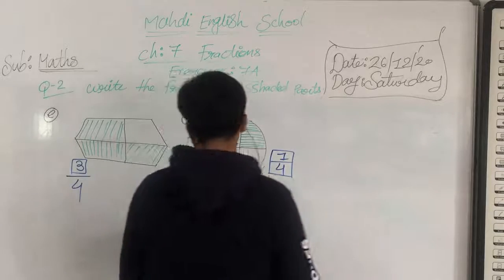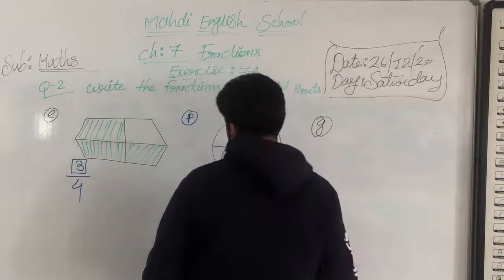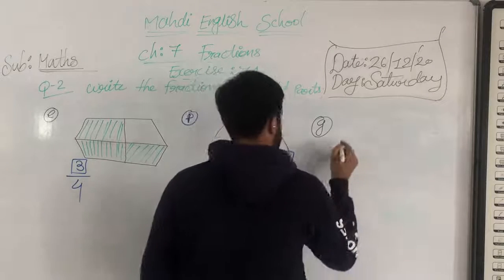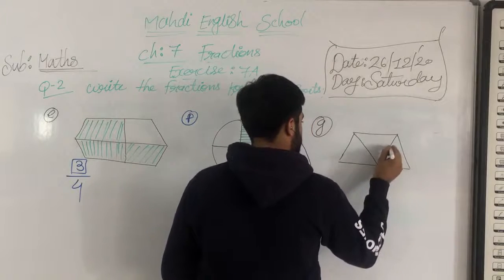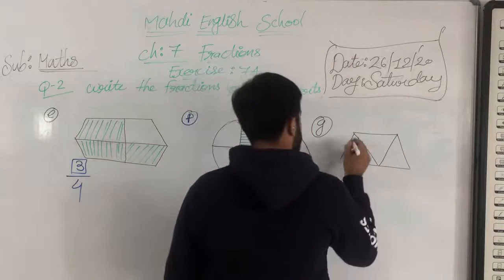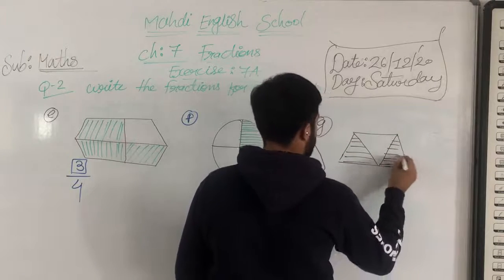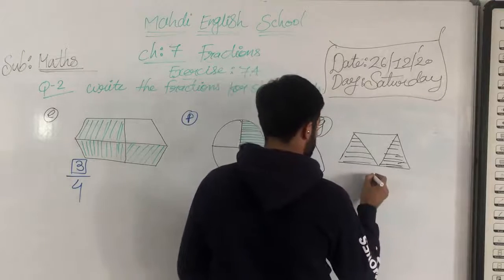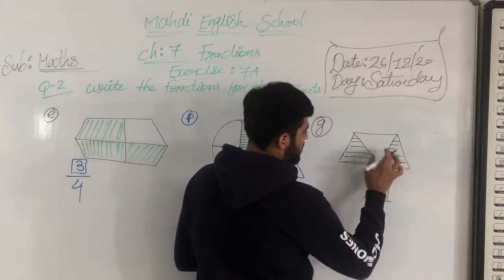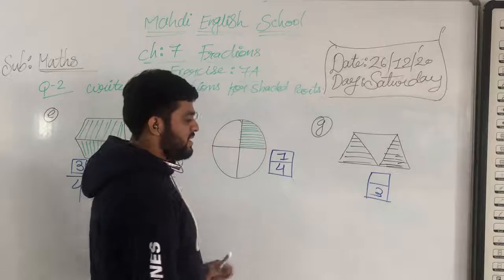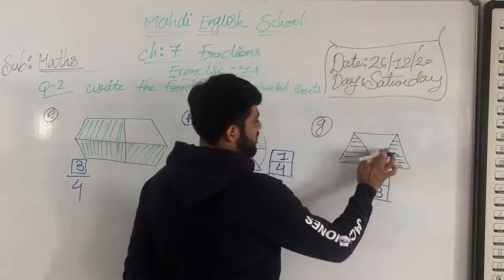Now we will move on further, my dear students. Question number G. Okay, so let's check here the question number G. We have to write and mention the fraction. So now here, what is the fraction of this figure? How many parts of this figure? 1, 2 and 3. So we mentioned 3 parts here. How many parts of this figure, my dear students? 3. 1, 2 and 3.